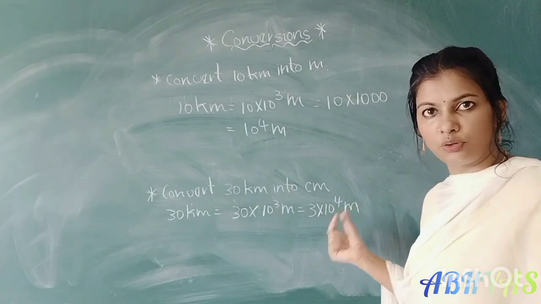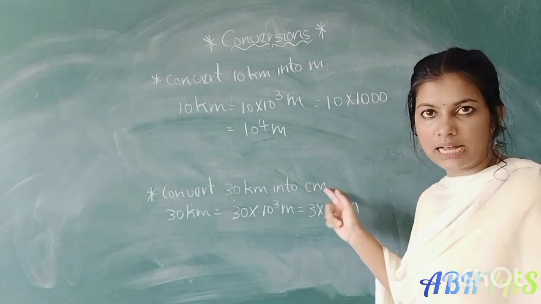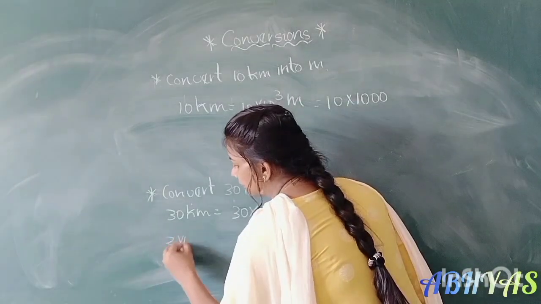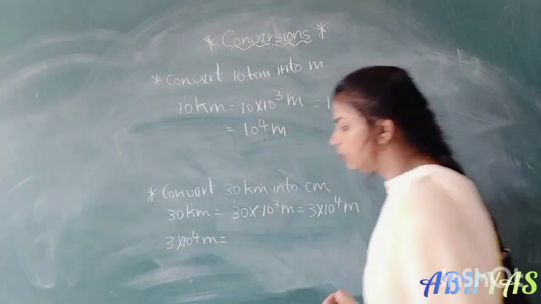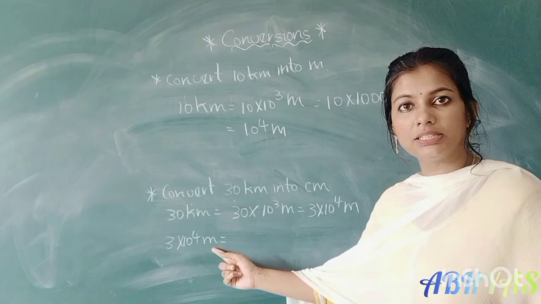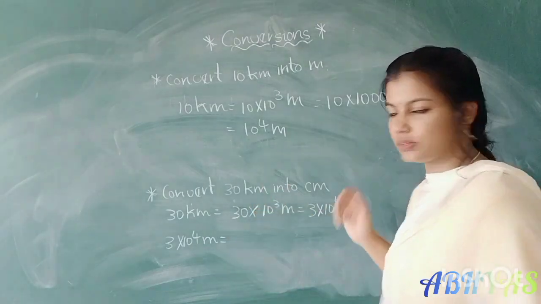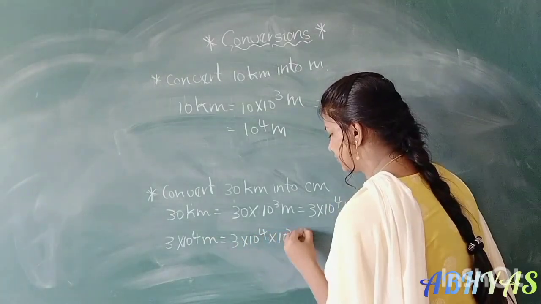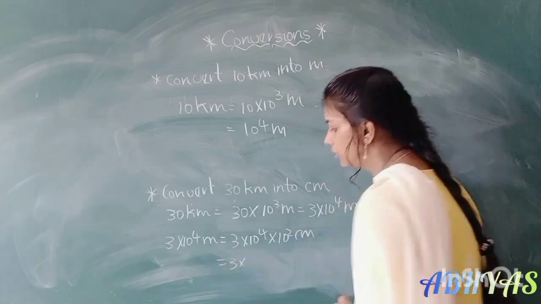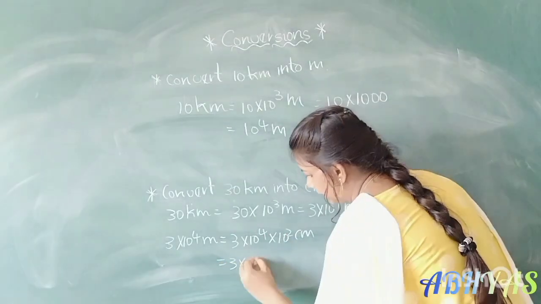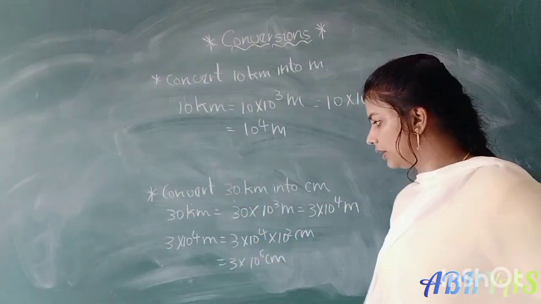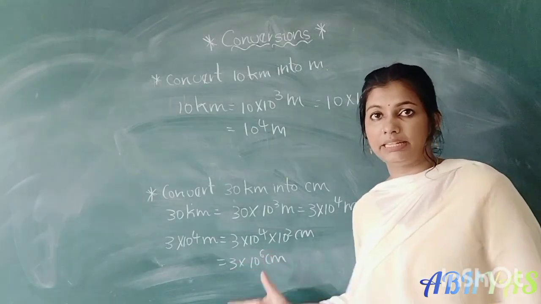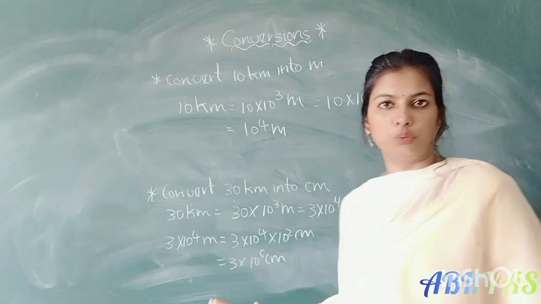So is it enough? No, we have to again convert into centimeters. They asked for centimeters, not for meters. So again we have to take this 3 into 10 power 4 meters. So 1 meter equal to how many centimeters? You know already very well, 10 square centimeters, right? 3 into 10 power 4 into 10 square, that means 10 power 6 centimeters. Okay, 30 kilometers equal to how many centimeters? 3 into 10 power 6 centimeters. Okay, like this we have to do.